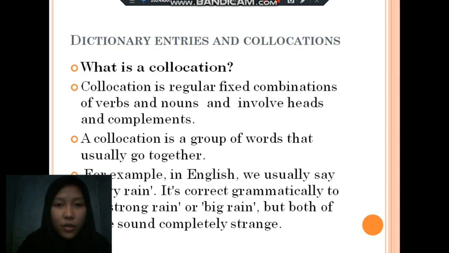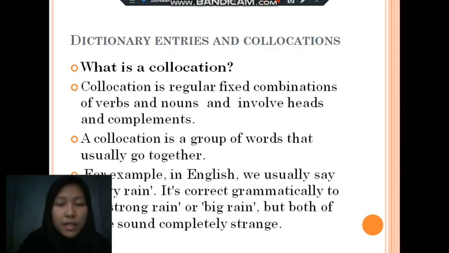Sebenarnya jenis dari collocation tidak hanya verb and noun, but before that, in another definition, collocation is a group of words that usually go together. Jadi, collocation adalah gabungan dari dua kata atau lebih yang membentuk suatu istilah. Sebenarnya tidak ada aturan khusus tentang collocation ini. Diucapkan hanya untuk terdengar lebih natural dan tidak kaku.